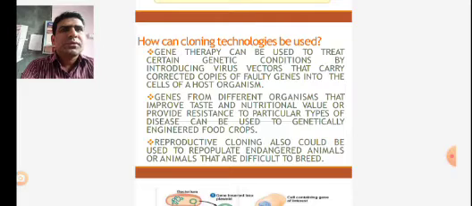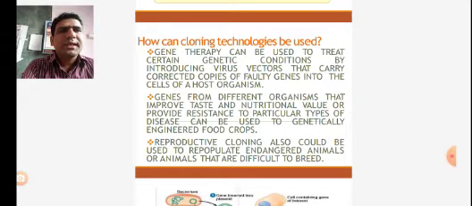Genes from a different organism that improve the taste and nutritional value or provide resistance to particular types of disease can be used in genetically engineered food crops.